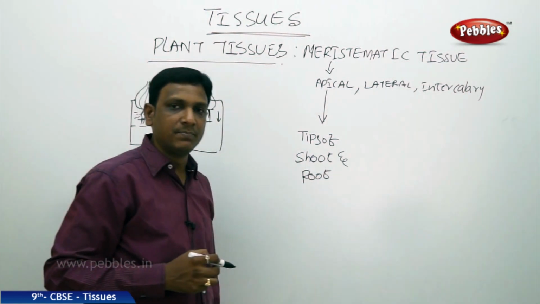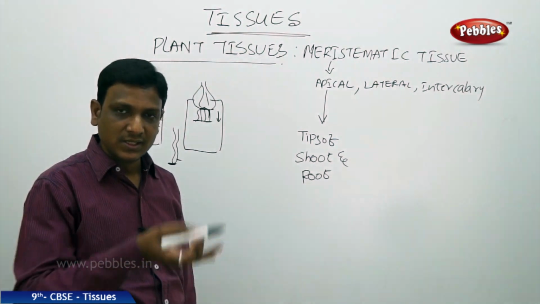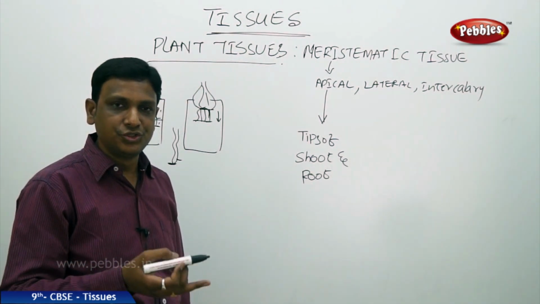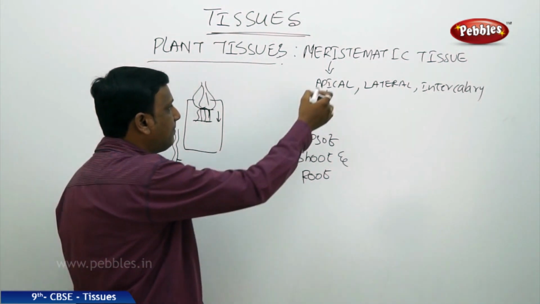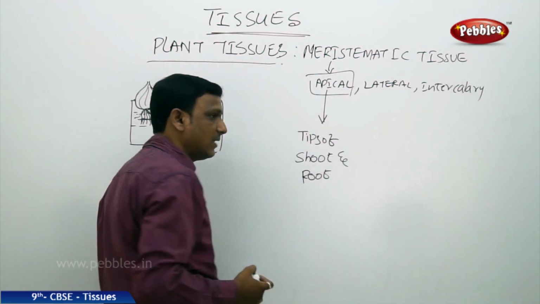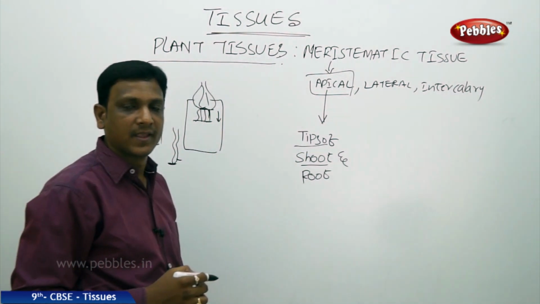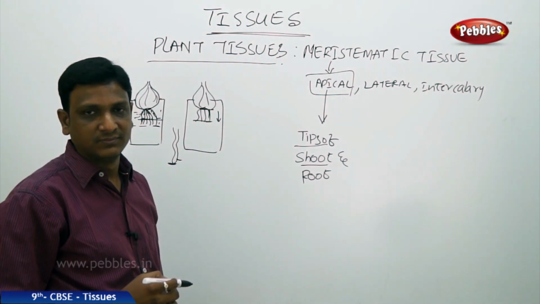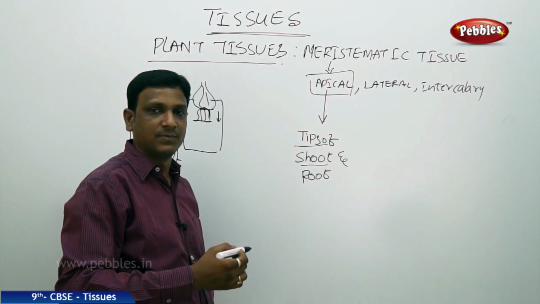So it is found in the tip of root and shoot, and it helps in increasing the length of the plant. Roots grow lengthwise, shoots grow lengthwise, and this growth is achieved by the apical meristem. It is responsible. And where is it found? Location: tips of shoot and root. Its function is to increase the growth.